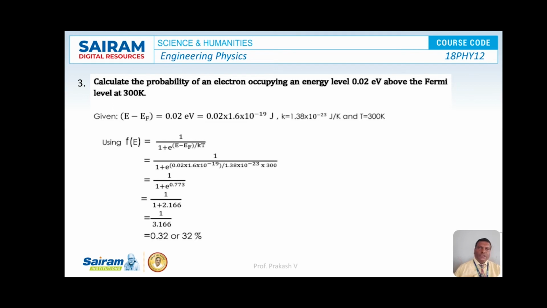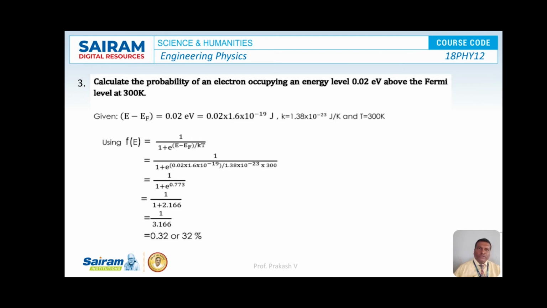So substitute the contents in the formula, that is 1 by 1 plus e to the power of 0.02 into 1.6 into 10 to the power of minus 19, that is the numerator, divided by 1.38 into 10 to the power of minus 23 into 300.